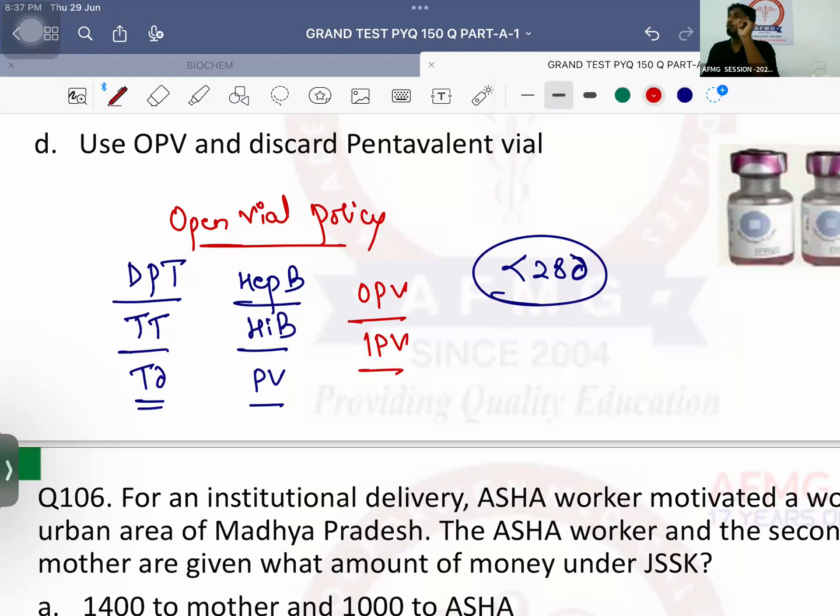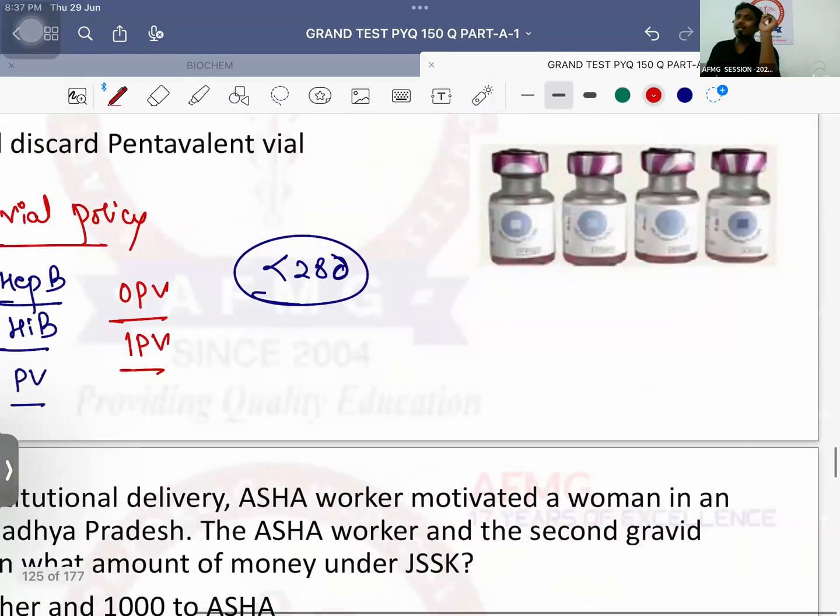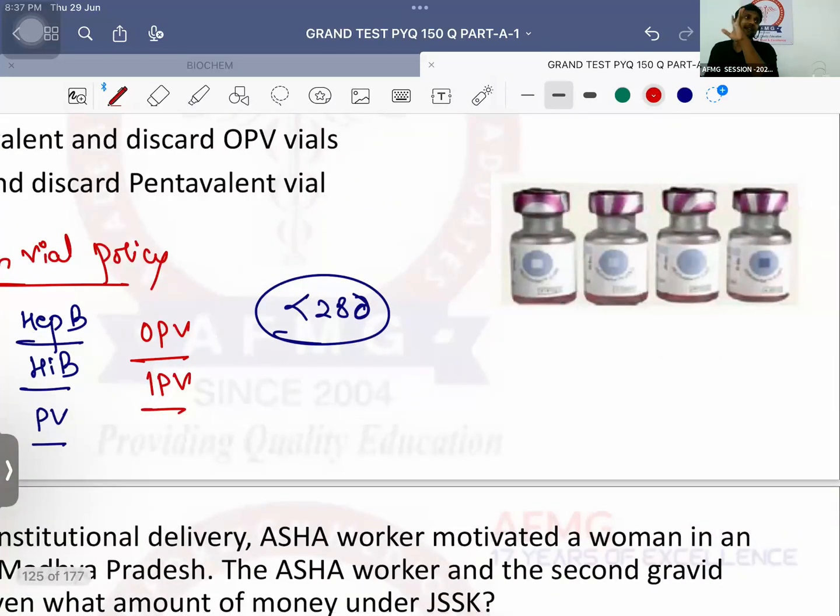Okay, they can be used till a span of 28 days after you open it. Only condition being the cold chain restrictions are properly followed and the heat sensitive label is still intact. Okay, expiry date is not reached. Okay, it is not applicable for measles, rubella, MR or MMR vaccine. It is not applicable for BCG vaccine. It is not applicable for Japanese encephalitis vaccine. It is not applicable for yellow fever vaccine because all of these vaccines are lyophilized. Very good, powder form.